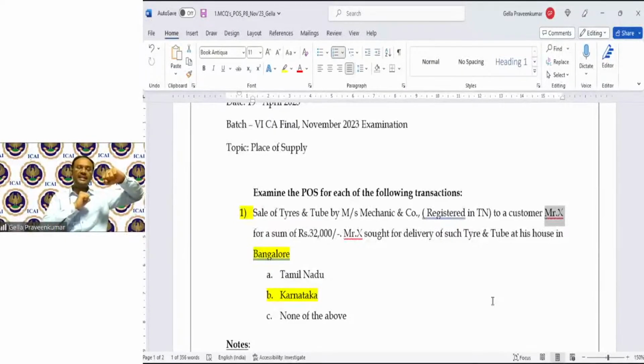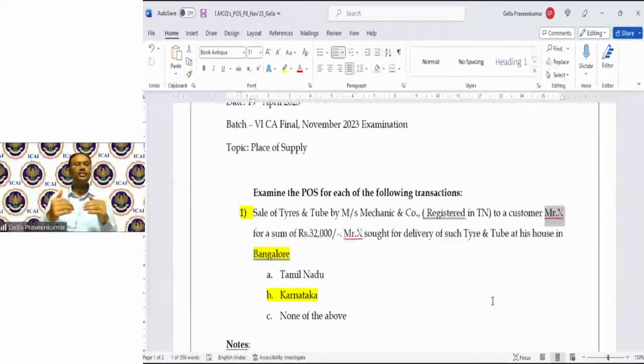The third party is giving instruction to deliver to a recipient in Karnataka. Since 10(1)(b) is more specific, Mechanic and Co. will not examine 10(1)(a); rather, they will go with 10(1)(b). Though the delivery is happening, the provisions of bill to ship to come into picture.